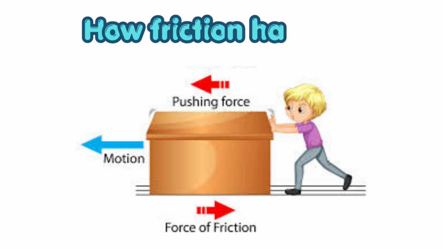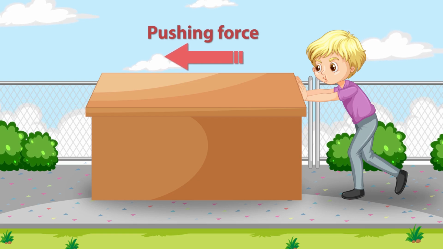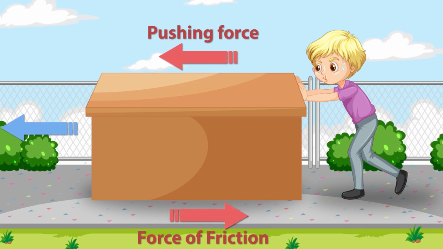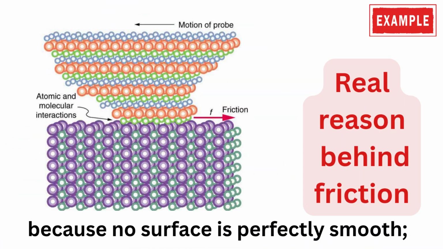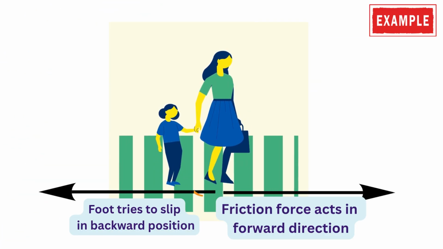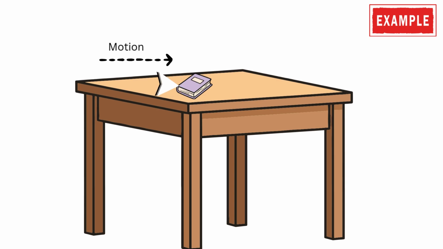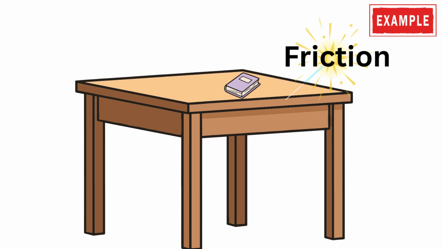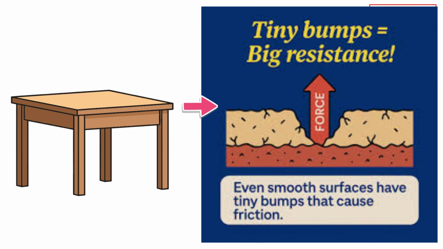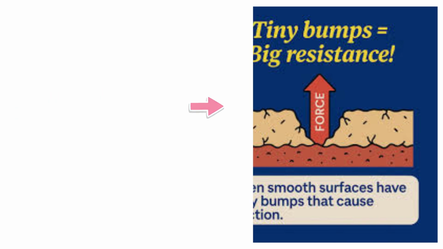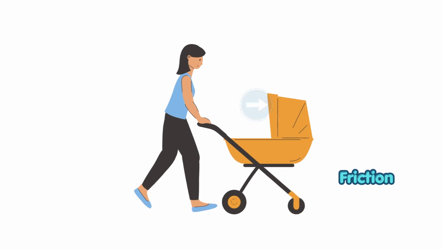All right, now let's understand how friction happens. We will see why it occurs and what causes it when two surfaces touch each other. Friction happens when two surfaces touch and rub against each other. For example, when you walk, the ground and the shoes rub, and that rubbing slows you down. Or when you slide a book across a table, the friction makes it come to a stop. Even though the surfaces might look smooth, they have tiny bumps that create this rubbing force, which we call friction. That is why you need to push the object to make it move. You must overcome that friction.